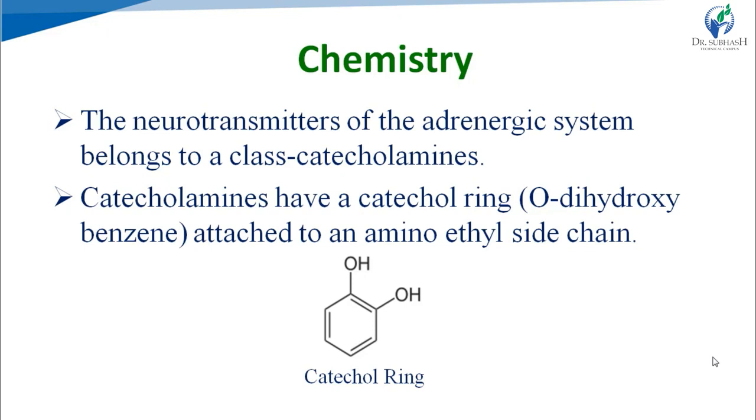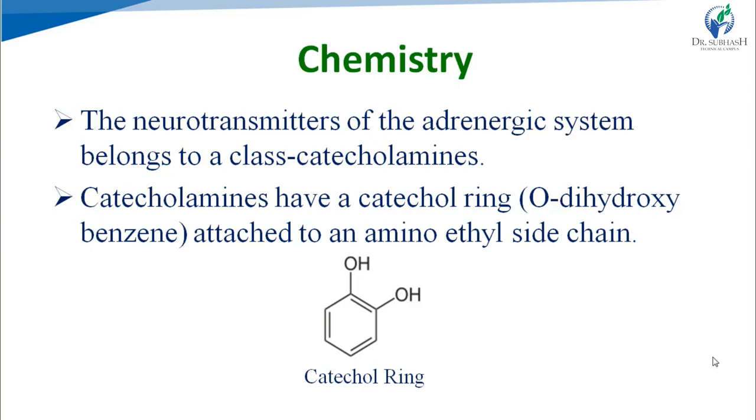These three neurotransmitters have a common parent structure, which is catecholamine, meaning a catechol ring attached to an aminoethyl side chain. See in the structure, two hydroxyl groups are present at ortho positions on the benzene ring.